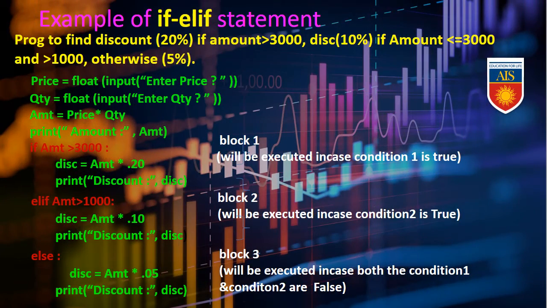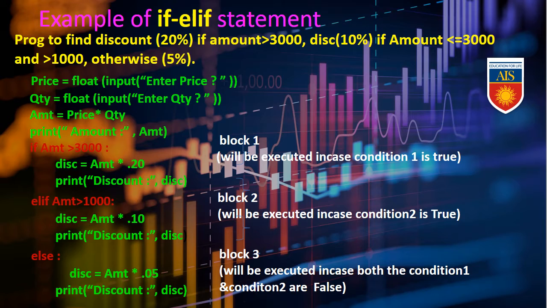Example of if elif statement. We will find out the example with the help of a small program. To find out the discount, which is 20% if your amount is more than 3000, and the discount will be 10% if your amount is less than or exactly 3000 and more than 1000, otherwise 5%. That means, if your inserted amount is above 3000, you will get a 20% discount. If your inserted amount is less than 3000 and above 1000, that means in between 1000 to 3000, then you will get a 10% discount, otherwise you will get 5% only.